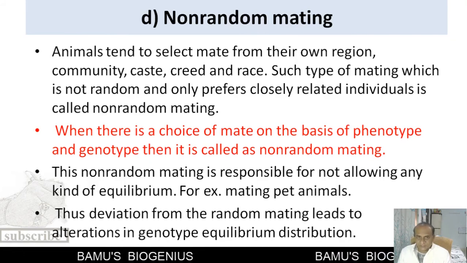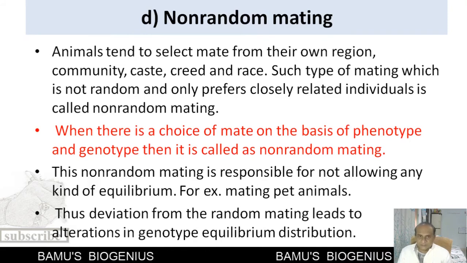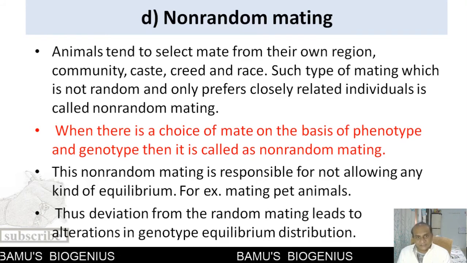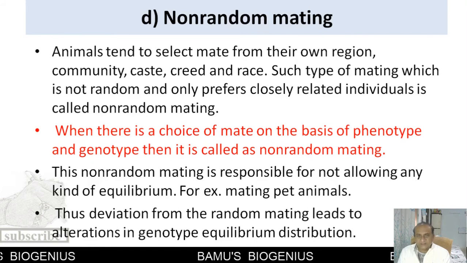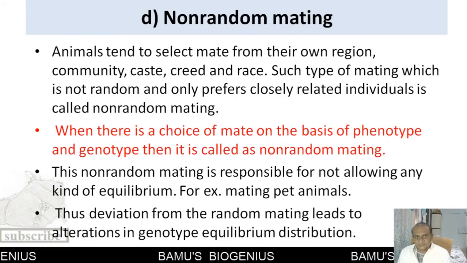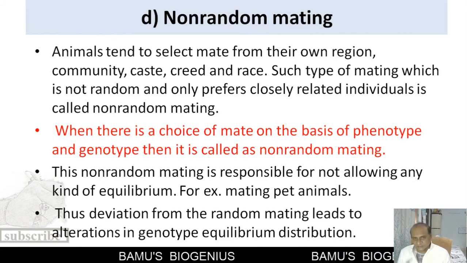So this type of genetic equilibrium is maintained when that particular population is mating randomly. But in case of non-random mating, a particular kind of phenotypic characters are selected, and because of that, that particular genotypic equilibrium is disturbed.